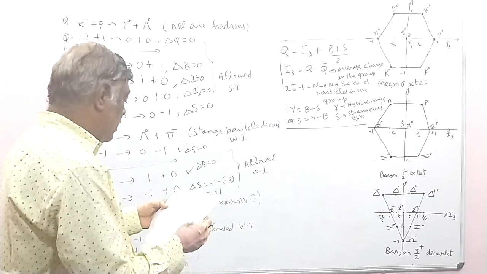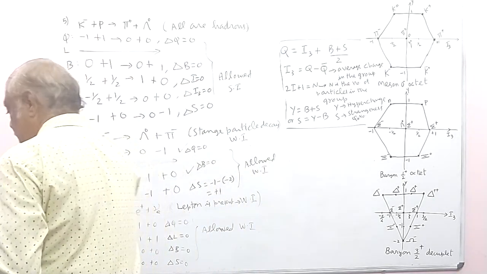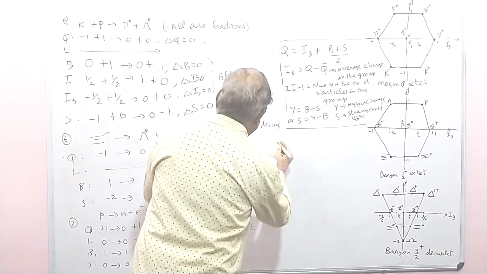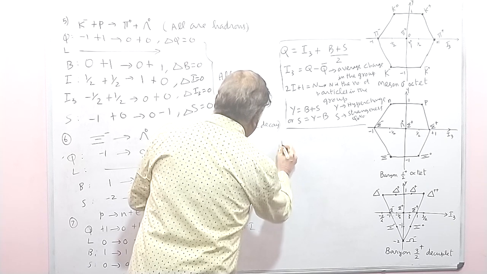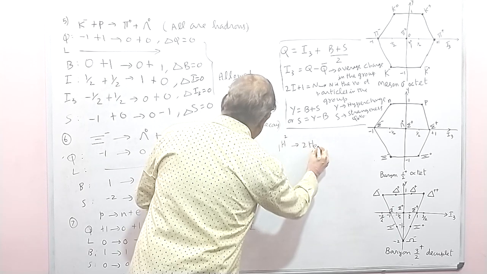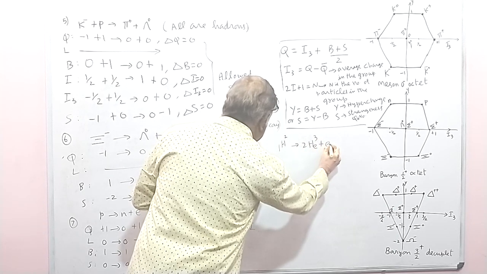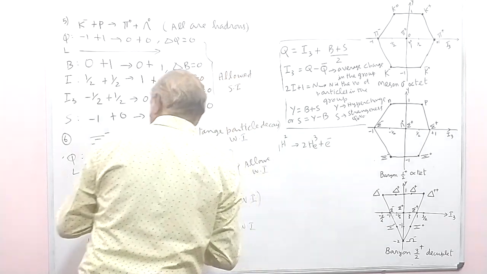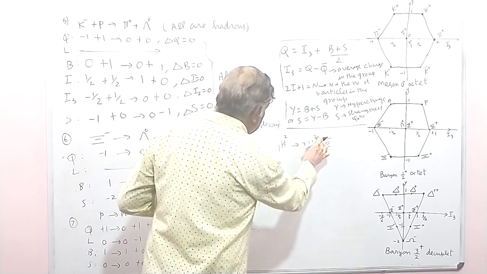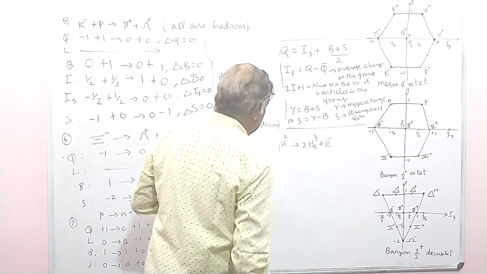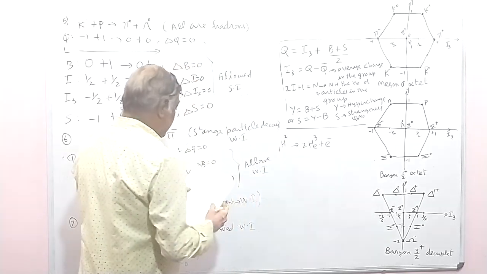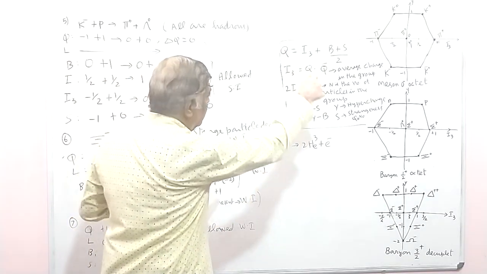Then we will consider one more thing. Consider the reaction 1H2 to helium 3 plus E minus. If it is given like this, it must be written in the form of elementary particles.